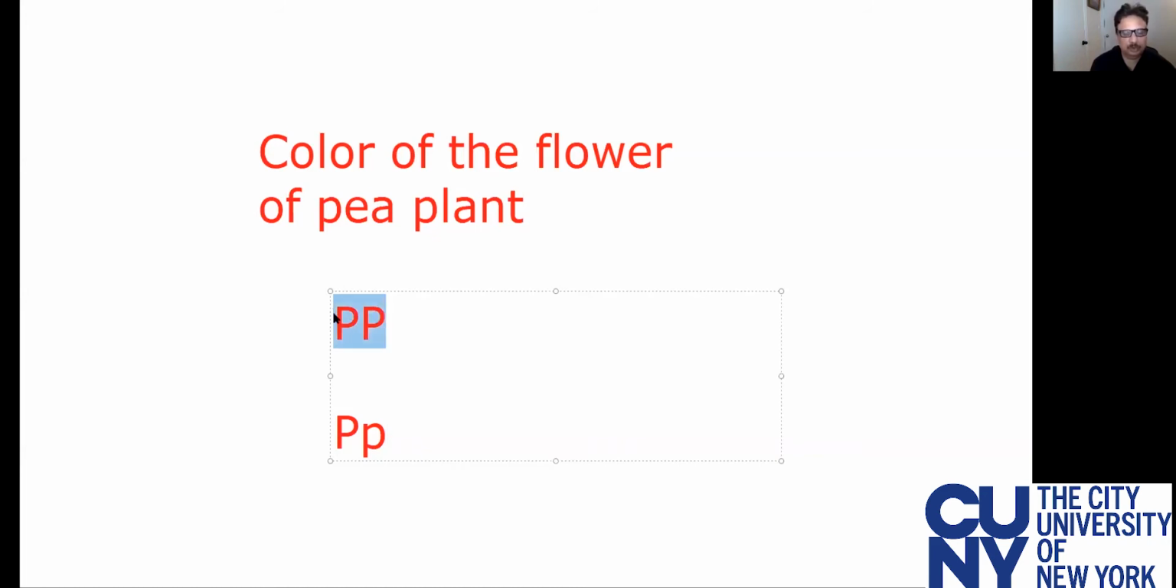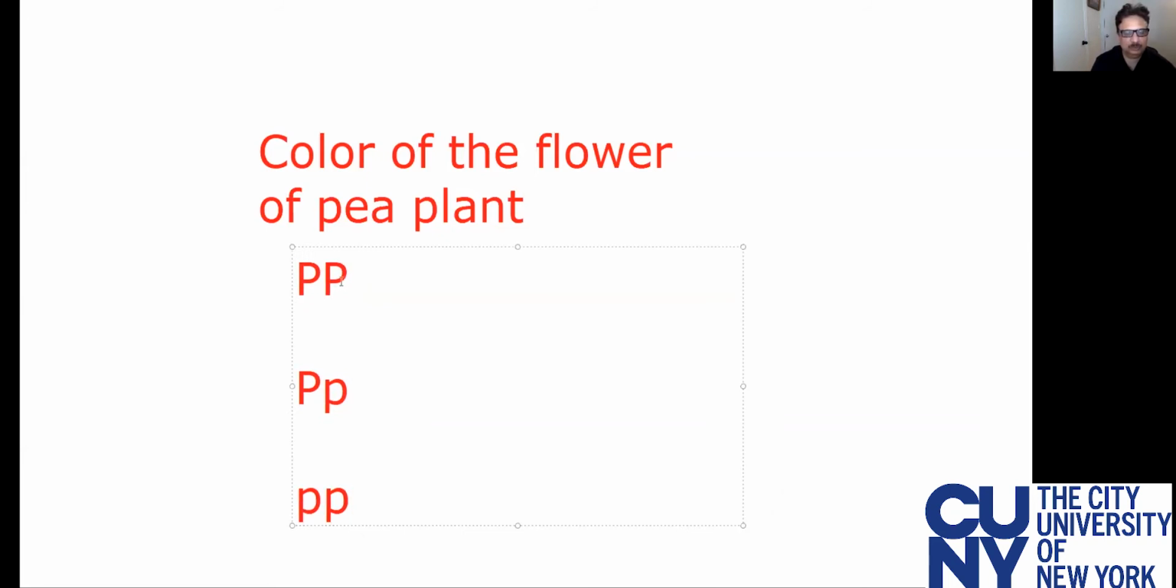This is called as homozygous dominant. This is homozygous recessive. I'm sorry, this is heterozygous recessive. Homozygous recessive would be this. So what you see, these two are alleles. So alleles are same here, big P, big P.